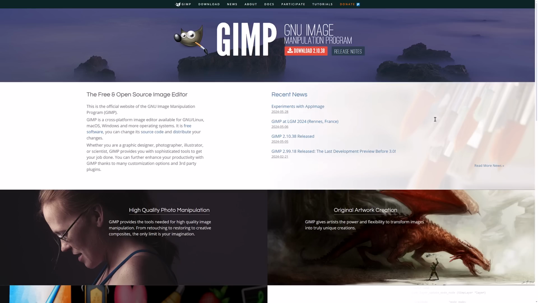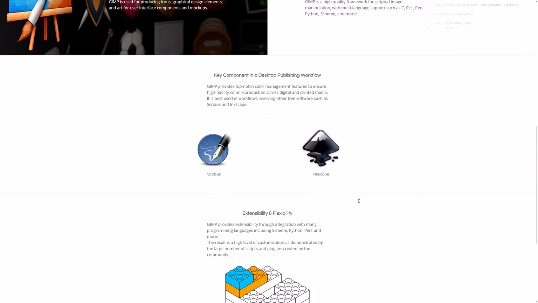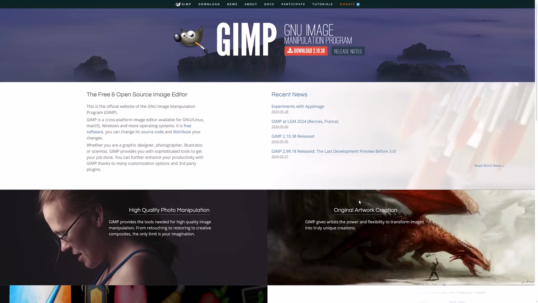The other kind of drop-in replacement, especially on the photo editing side of things when it comes to Photoshop, is GIMP, the GNU image manipulation program. There's an update coming with GIMP 3, a long overdue UI overhaul. GIMP is a polarizing piece of software. It is definitely the open source alternative to Photoshop, but there's, again, some people love it, some people hate it, but it's definitely worth checking out. Again, it is free and open source and available on a variety of different platforms.